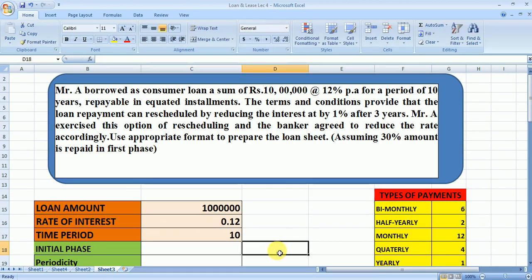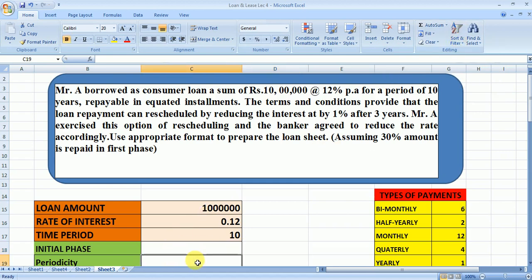So here we have two phases, the initial phase and the second phase. Before we proceed further, we first need to prepare the types of payment table, which reflects the various options and their corresponding values, and we need to sort this table by going to the sort and filter option and choosing A to Z.